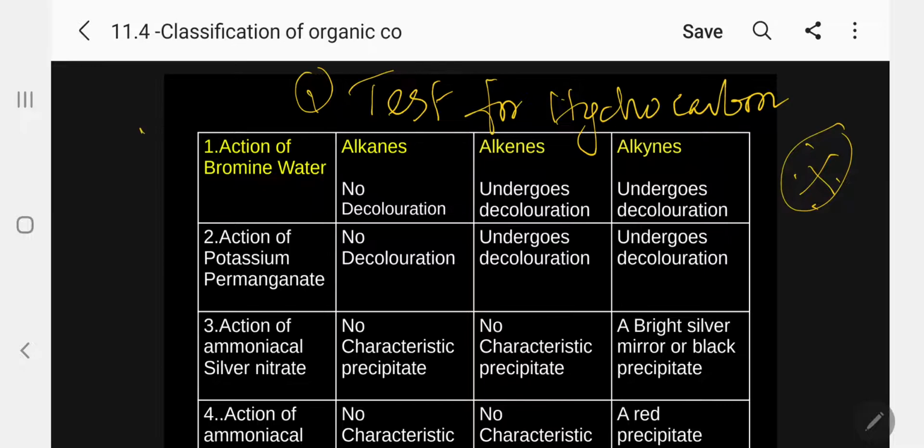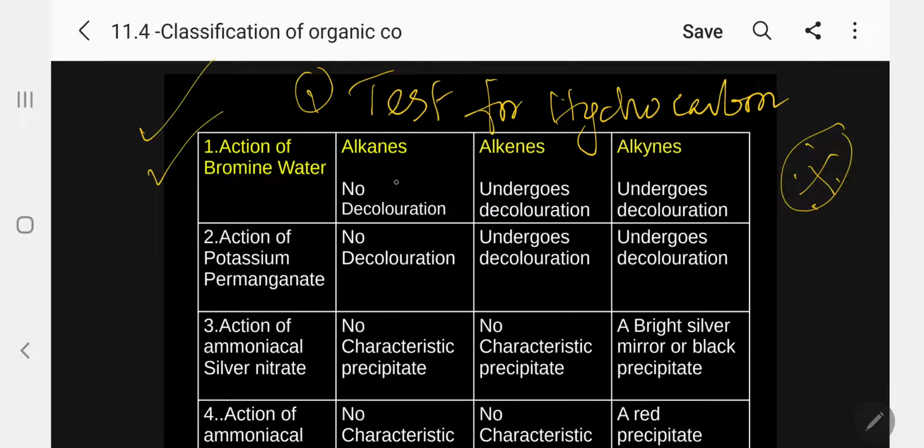There are actually 4 tests available to differentiate alkanes, alkenes and alkynes. So we can call it the test for functional hydrocarbons, or to differentiate alkane, alkenes and alkyne, we can use this one also. The first one is the action of bromine water. That means you take test tubes containing water, pass these gases, alkane, alkene or alkyne. You take 3 test tubes, pass these gases. Now add bromine water in all the 3 test tubes.